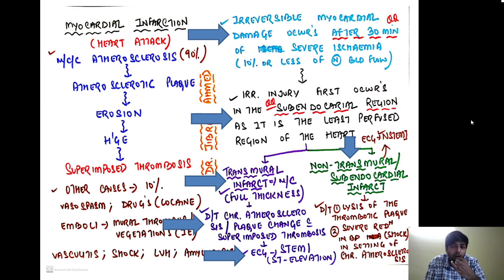Why? Because probably the thrombus which was obstructing underwent lysis, because the patient must have received some treatment or therapy. So part of the area of the myocardium is infarcted, whereas the rest of the areas are normal. Such an infarct in the ECG is going to show non-ST elevation myocardial infarction, also called NSTEMI. So these are the two important kinds of infarcts.